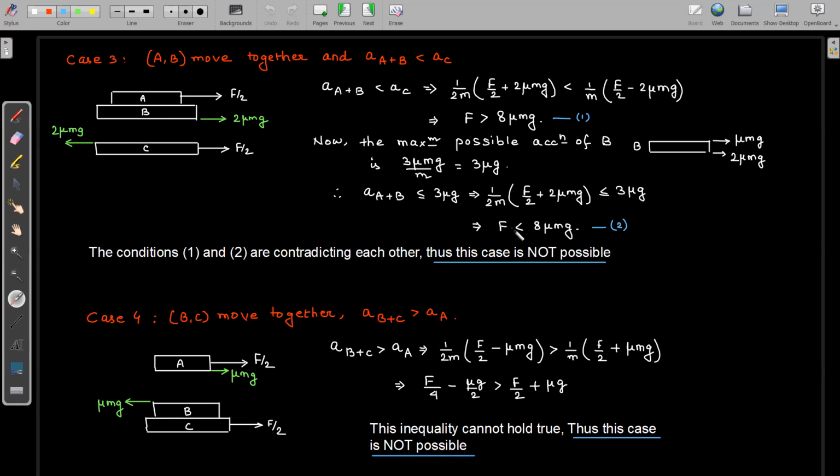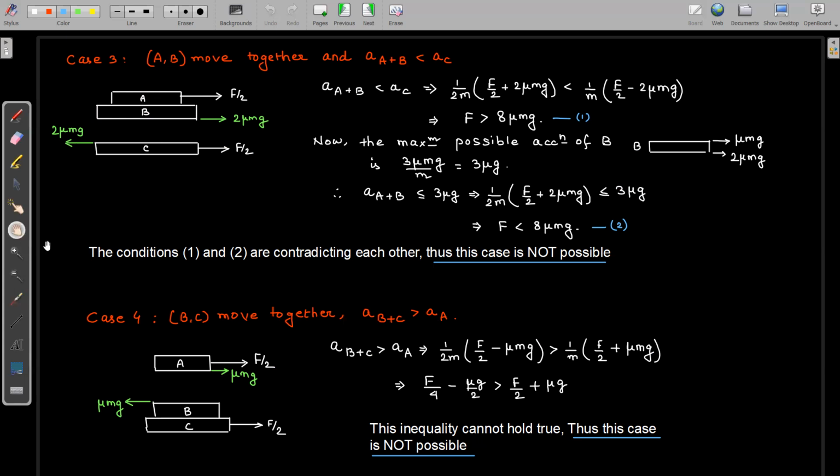So you can see that these two inequalities are contradictory in nature. The first inequality says that the force should be greater than 8 mu mg. The second inequality says that the force should be less than 8 mu mg. So the final conclusion is that this third case is also not possible. It means that in this particular question, we can never have a case where A and B are moving as a single unit, which means there is no relative slipping between A and B, and there is relative slipping between B and C. So this particular case is not possible.